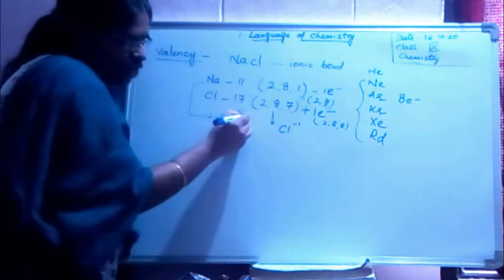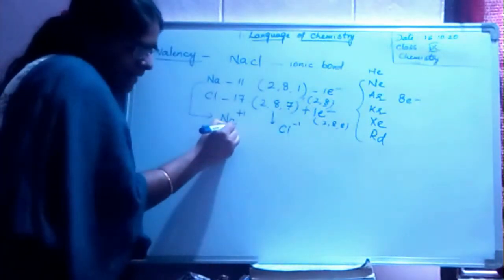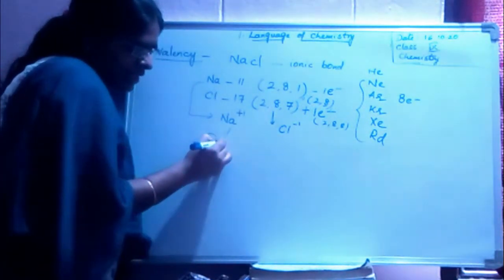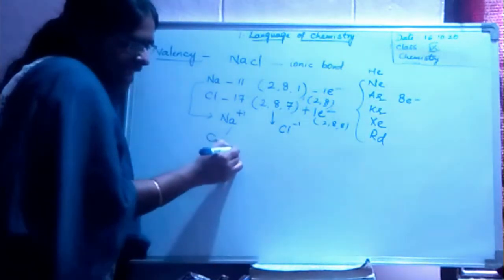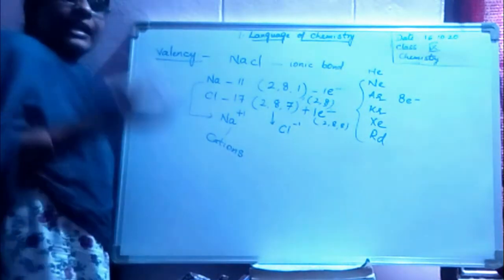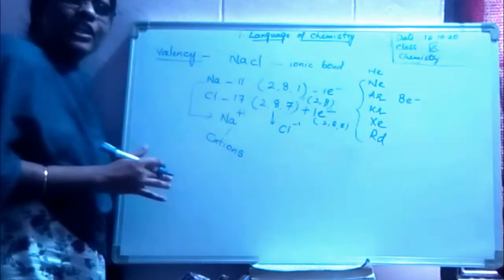Okay? Now I got plus charge, minus charge. Plus 1. Always the positively charged ones are called cations. Na plus, Al3 plus, Cu2 plus, Fe2 plus.